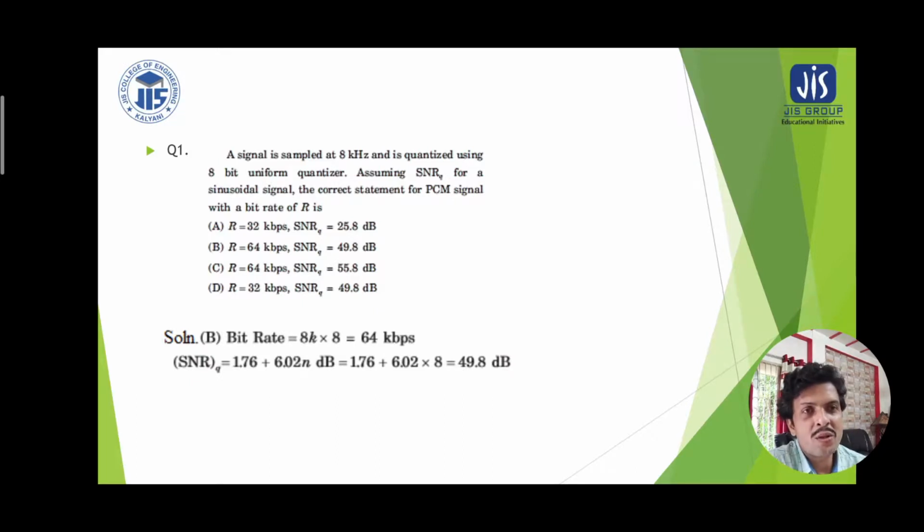So there is no signal to noise ratio calculation with reference to the encoder, because once we get the quantized signal, each level may be encoded by a specific number of bits. The calculation is: if L, the number of quantization levels, equals some numerical value, then the number of bits required per sample is the logarithm of L to base 2, because it is binary. That is why you take the logarithm with reference to base 2 of the number of quantization levels.